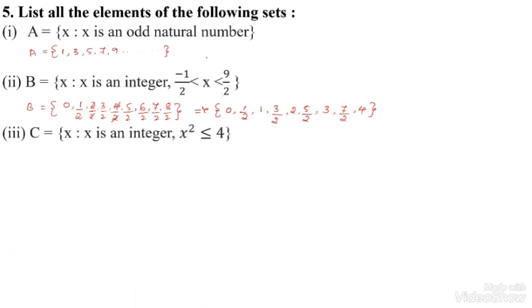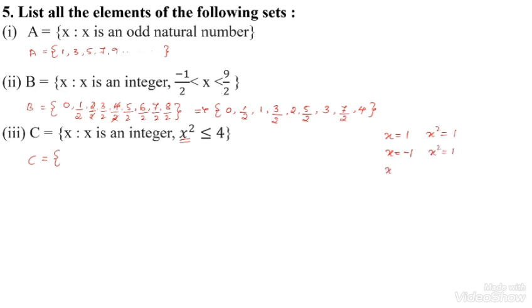Next, question number 3. C. x is an integer, x square is less than 4. Here, x square should be less than 4. I can write the squares. Firstly, I can take x is 1, so x square should be 1. Now, integer means we have to take plus or else minus. So I can take 1 and here minus 1, x square should be 1 only.